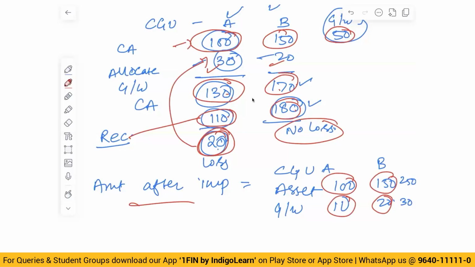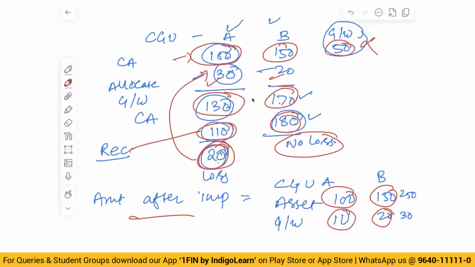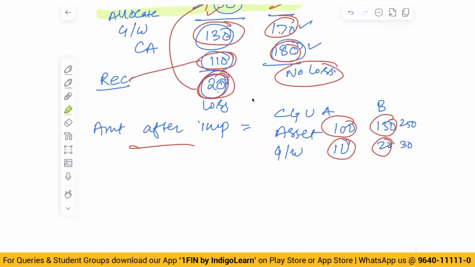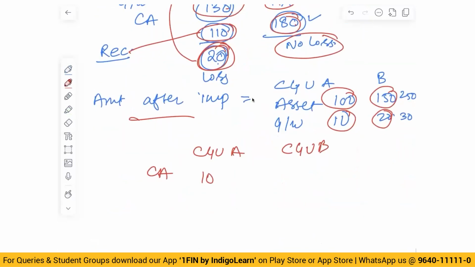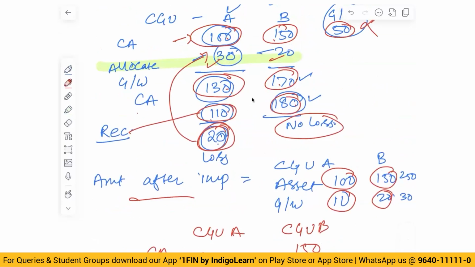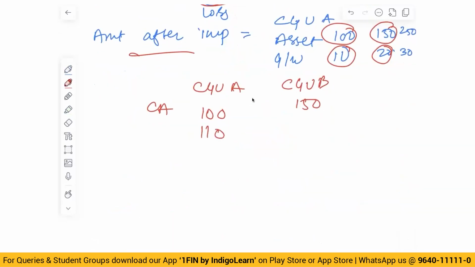Okay. Now, say for a moment, this goodwill cannot be allocated. If goodwill cannot be allocated, then what will we do? We will not consider goodwill. We will simply take carrying amount of CGU A, CGU B. Carrying amount was 100, 150. Then recoverable amount 110, 180. At this level, you will see there is no impairment.